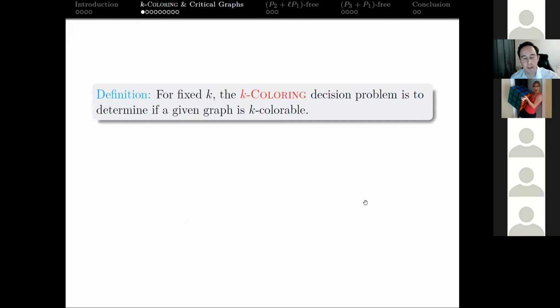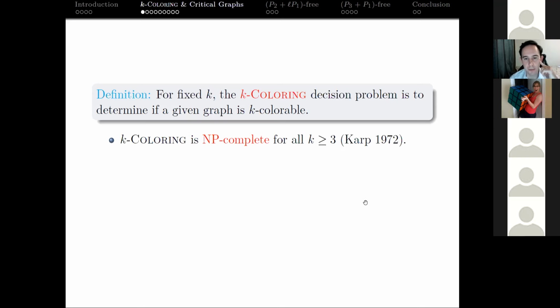So a big definition here is, for fixed K, we have this K-coloring problem, which is to determine, given a graph, if it's K-colorable, right? It's no more complicated than that. But solving this problem is very difficult. We've known for a very long time that K-coloring is NP-complete. So it's a very hard problem for all K greater than or equal to 3.